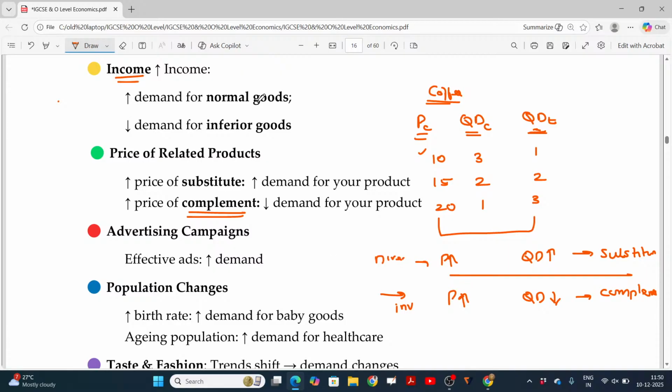Income related. In case of normal goods, directly related. Increase and increase, directly related. In case of inferior goods, income increases, demand decreases, then it is called indirectly related or inversely related. In case of price of related product, I'm not talking about the price of the product, I'm talking about price of the related product. The related product may be substitute or complement. In case of substitute, price increases, demand also increases, directly related. In case of complement, price increases, demand decreases, then it's called inversely related. Hope you'll now be able to understand.